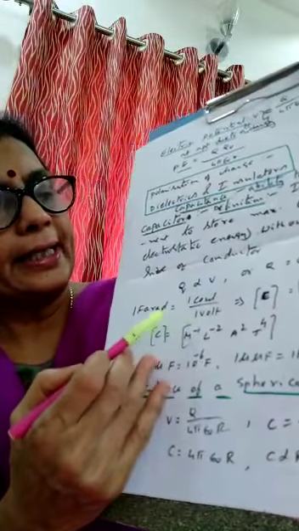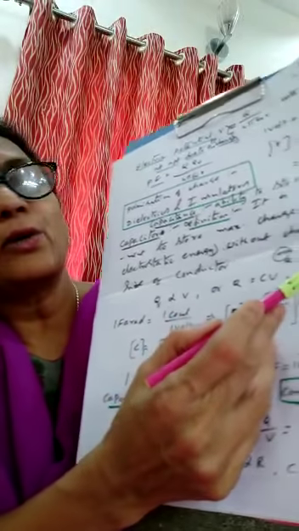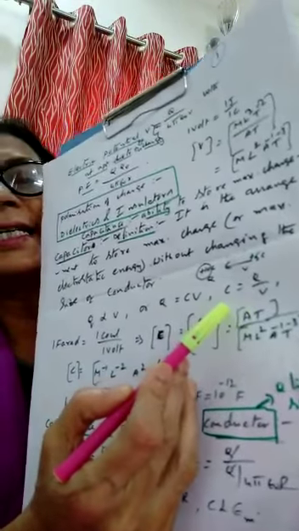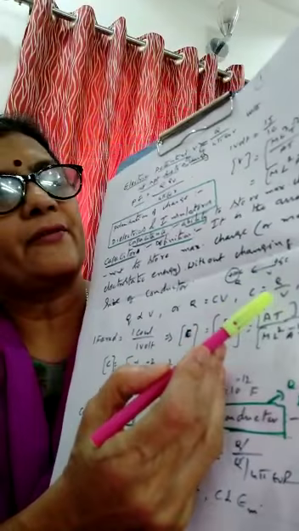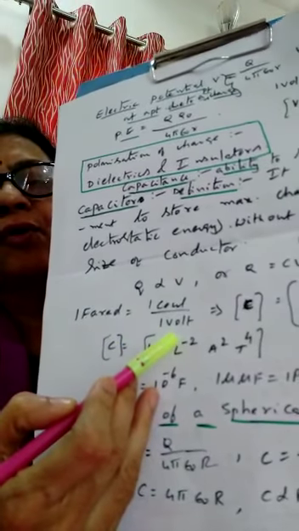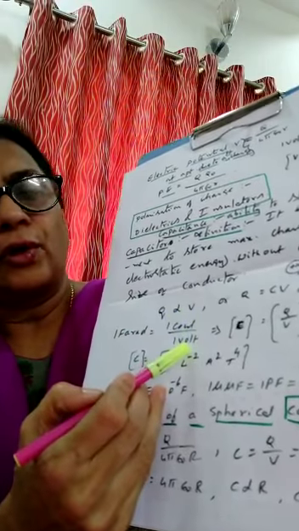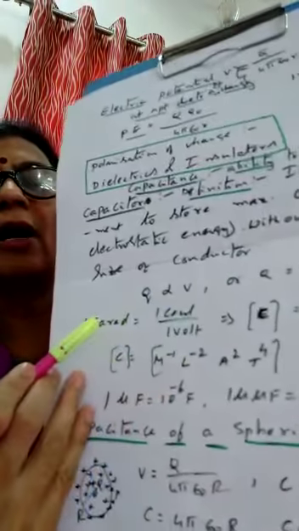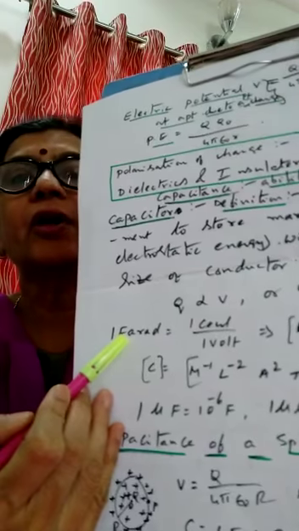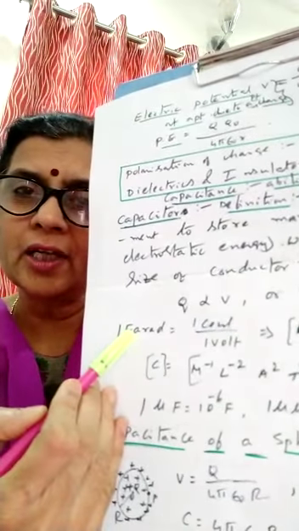So what is the unit here? The formula is C is equal to Q by V. What is C? C is capacitance, Q is charge and V is potential. So we write 1 farad is equal to 1 coulomb upon 1 volt. 1 coulomb upon 1 volt is called farad, named in honor of the scientist Faraday. Farad is the SI unit of capacitance.